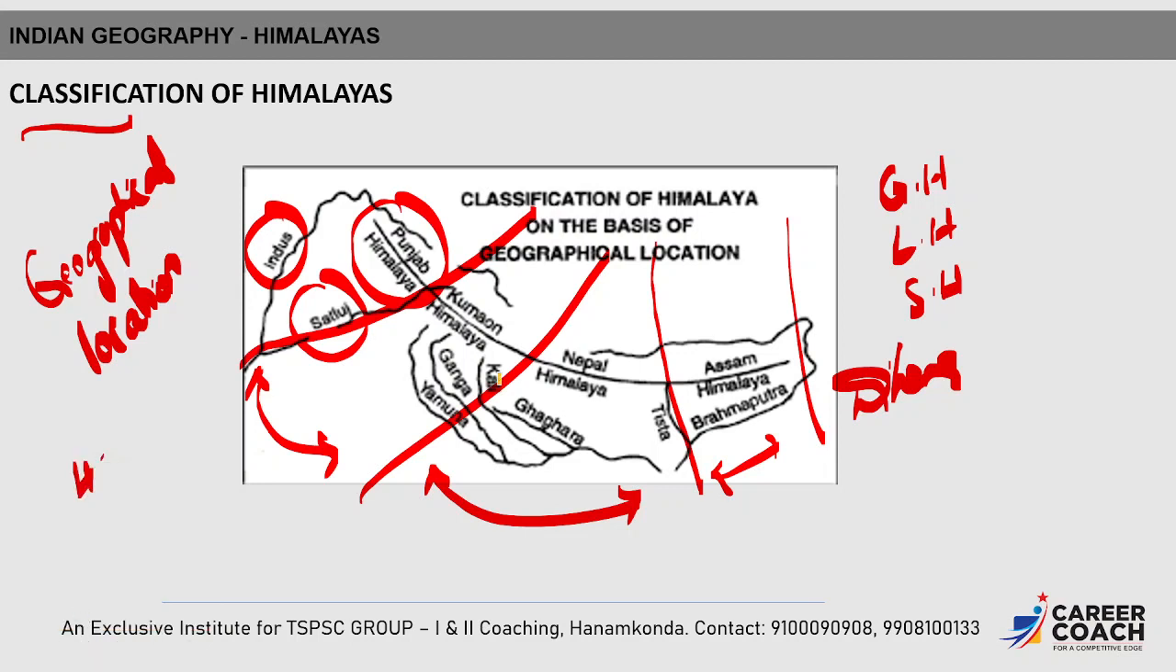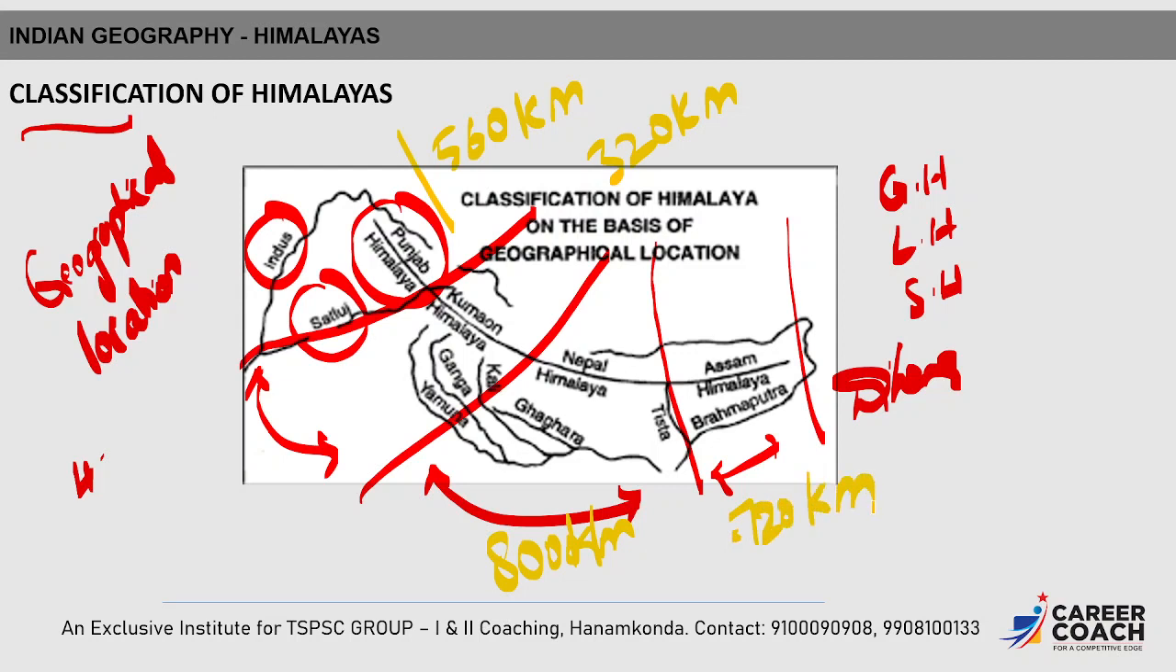Now, what is the distance? The approximate distance of the Punjab Himalayas is 560 kilometers, the Kumaon Himalayas is 320 kilometers, the Nepal Himalayas is 800 kilometers, and finally the Assam Himalayas is 720 kilometers. So on the basis of rivers, we classified the Himalayas.